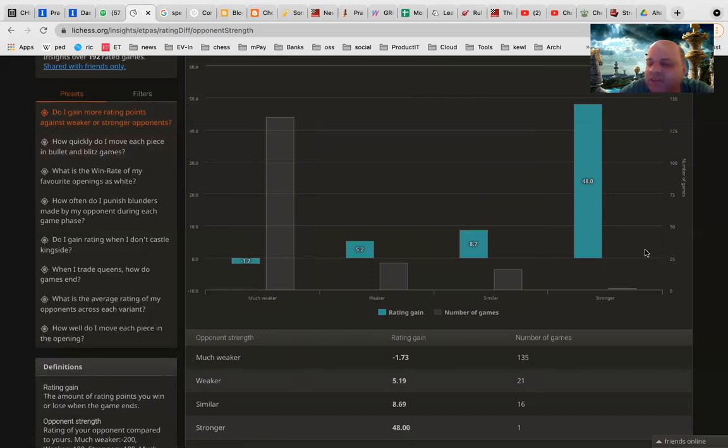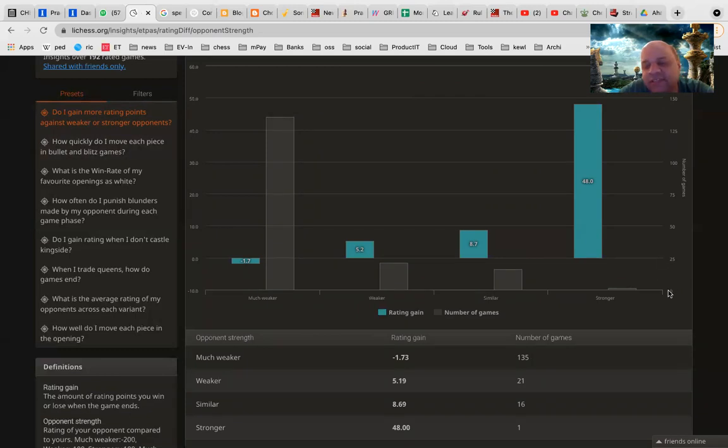But if you win against a stronger player, you get much more. Now over your games, whenever you lose, you will also be having negative points. But that is for one game. When you average it across all games, what happens?